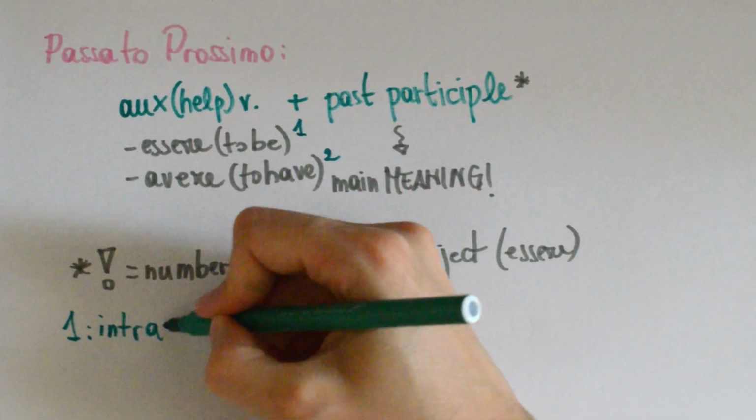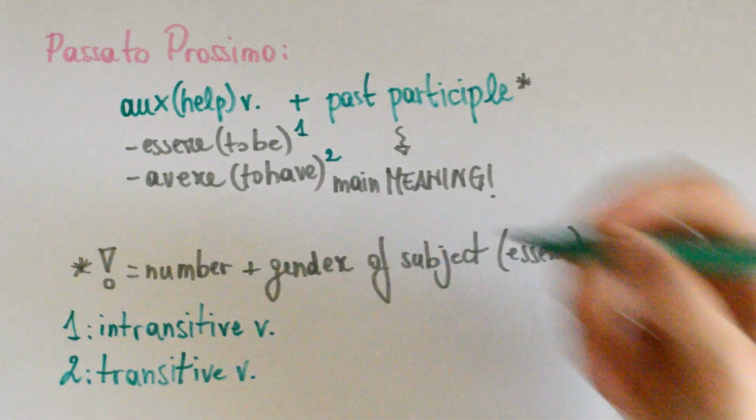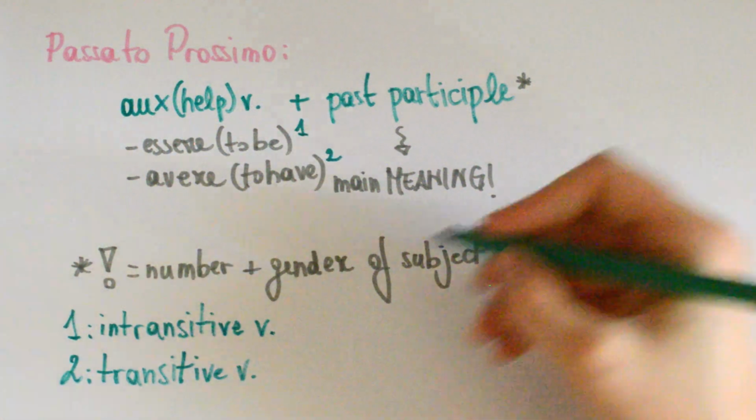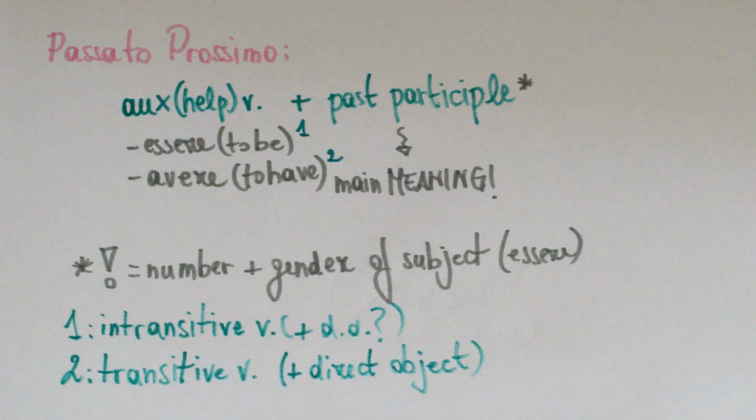Just a note about essere and avere. Many people ask me, why do you have two different auxiliaries and there is no apparent reason to decide to use one over the other? But if you look closely, you will see that essere proceeds mainly in transitive verbs, while avere is used with transitive verbs. What is the difference between transitive and intransitive verbs? The first ones are verbs that can be followed by a direct object, while the second ones can't.